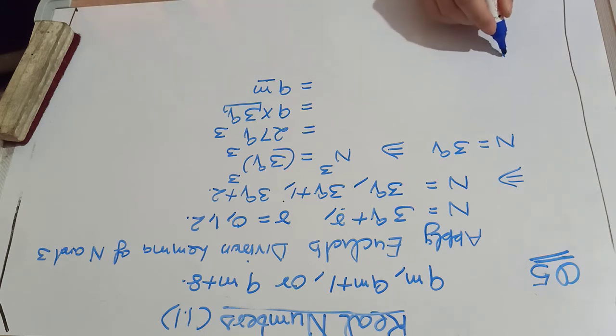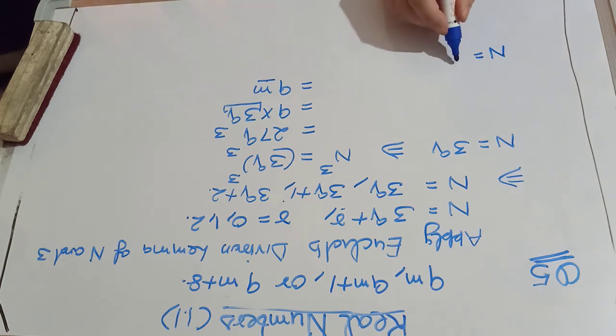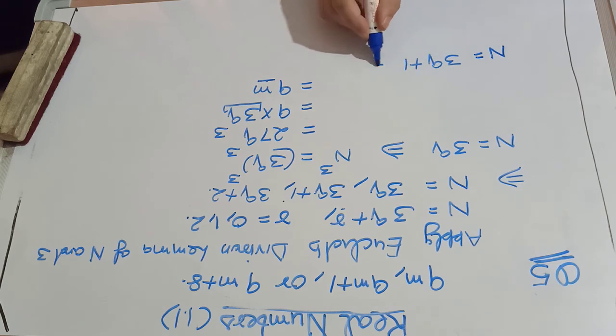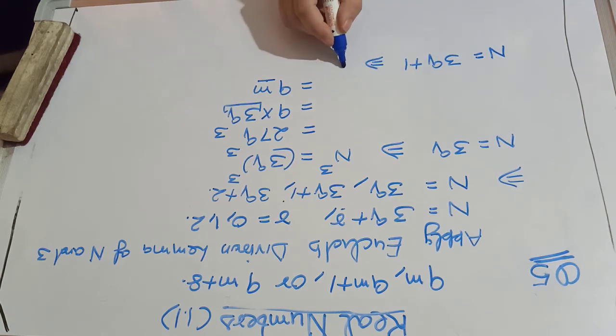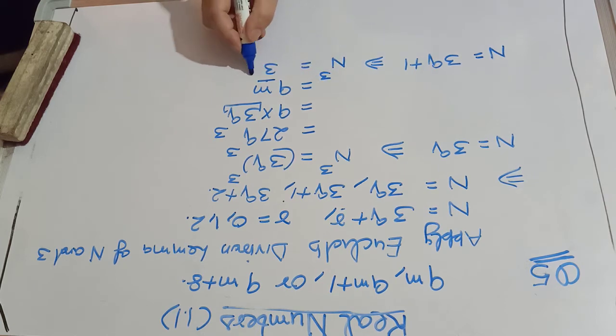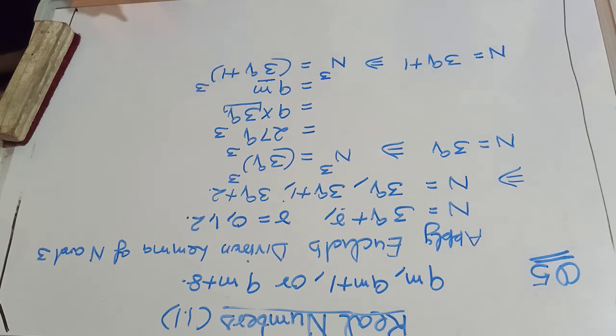Then for the second part, now what do we have to take n? Now take n as 3q plus 1. It means, cubing on both sides, we will get n cube as 3q plus 1 whole cube. Apply the identity a plus b whole cube.